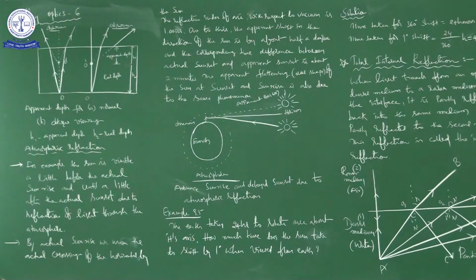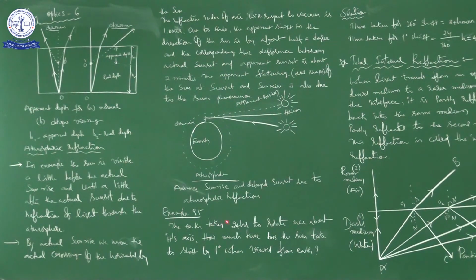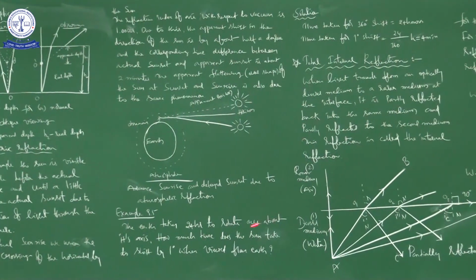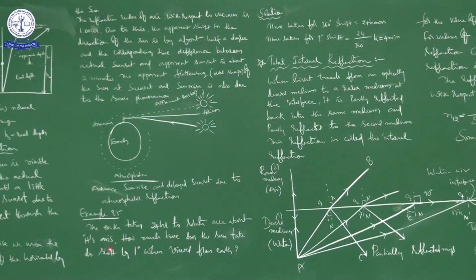So bending of light ray at the point of separation when it travels from one medium to another medium is simply said to be refraction, okay, right. Based on this information, now we are going to see one example problem. See here, the earth takes 24 hours to rotate once about its axis.